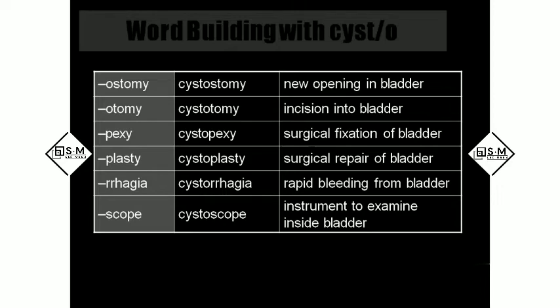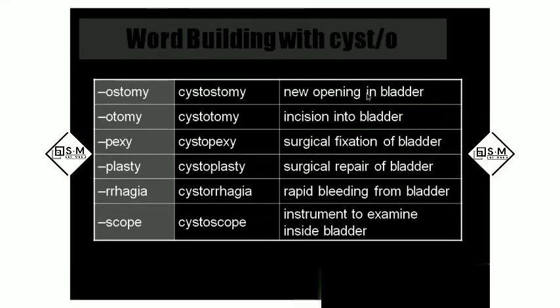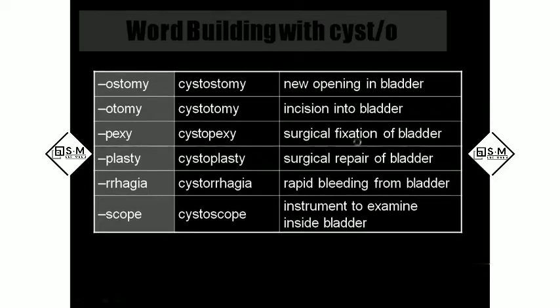Cystoscope. This is the instrument used to see inside the body, what is happening inside. They insert the device into the body. Near the tip of the device they have a camera, fitted to a monitor, so we can see what is happening inside. That instrument name is scope. If the same instrument is inserted into the bladder, we call it cystoscope. If inserted into the abdomen, we call it laparoscope. So scope is a common word. Cystoscope is an instrument to examine inside the bladder.